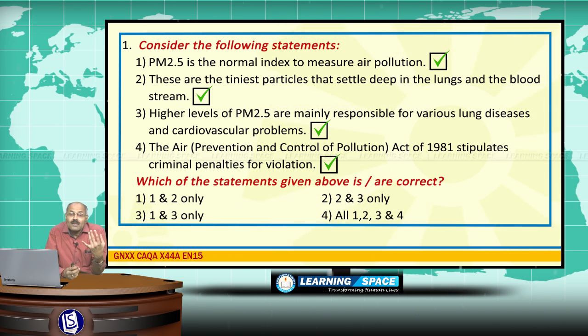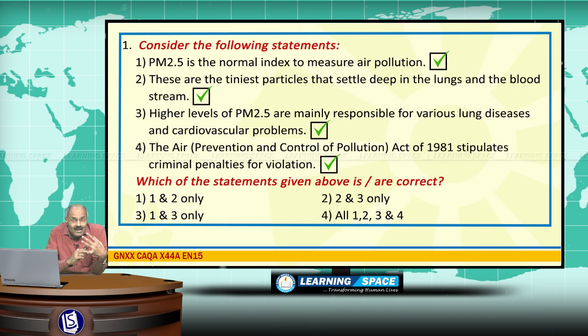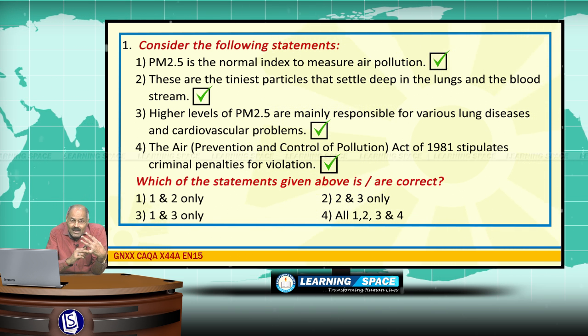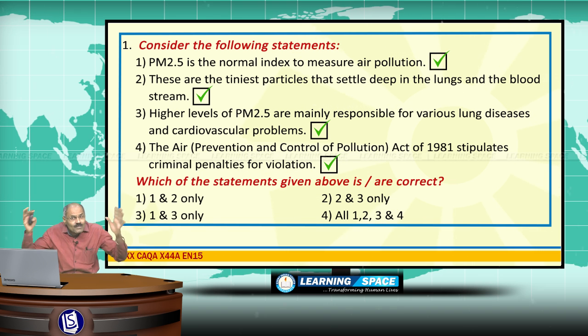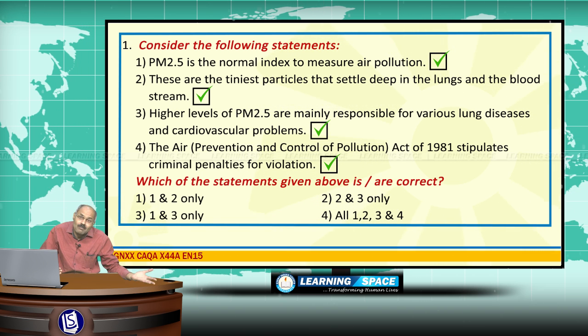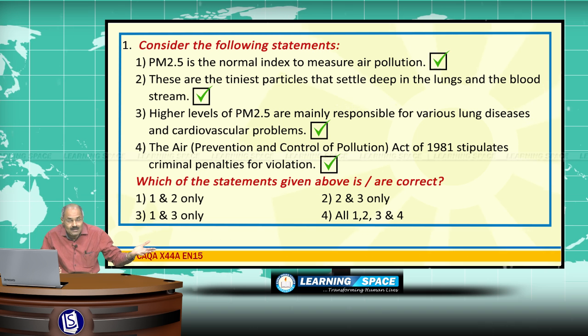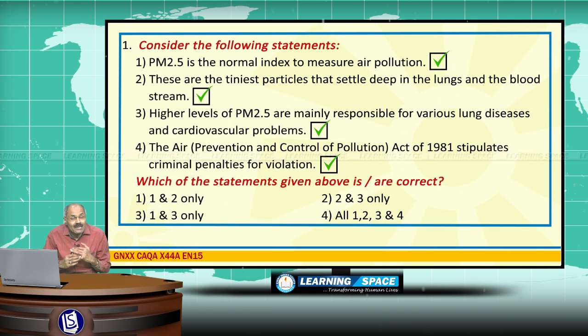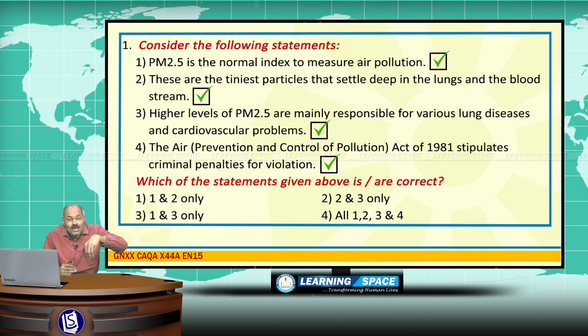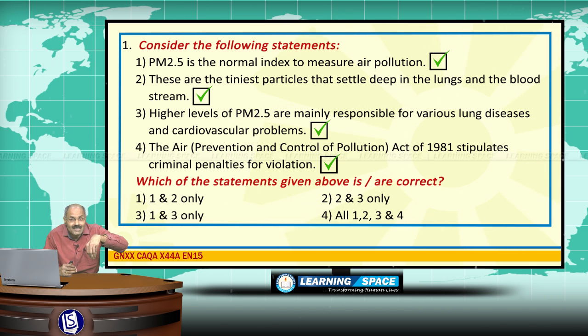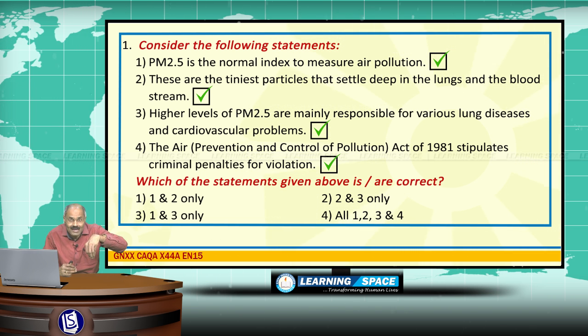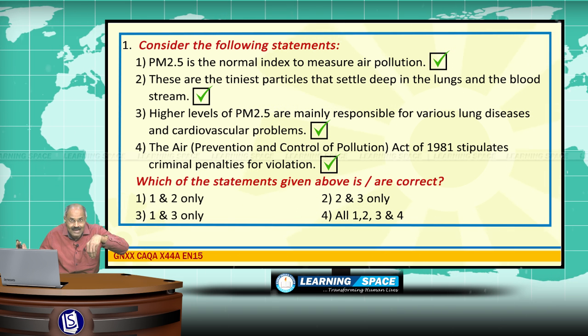In the atmosphere, if more carbon dioxide is there, it will lead to raising of temperatures and at the same time raising of sea levels. Second important point is, if more sulfur dioxide and nitrogen oxide is there, it may lead to acid rain.